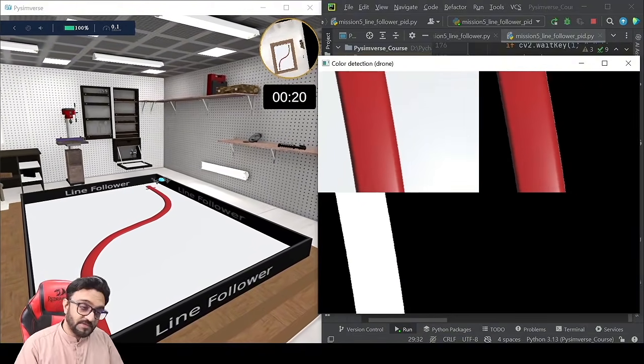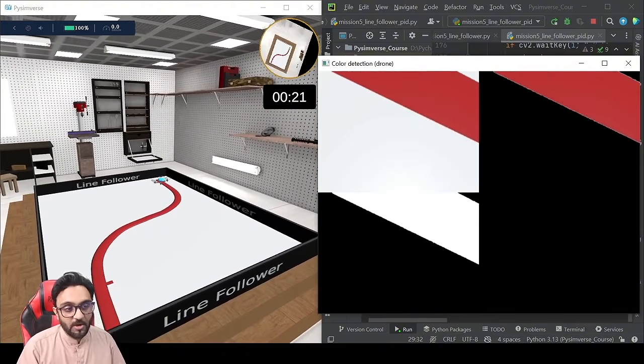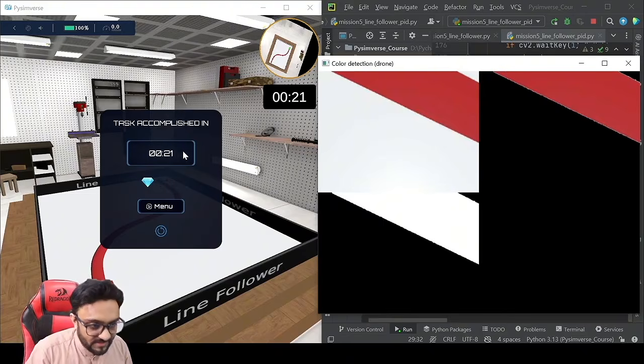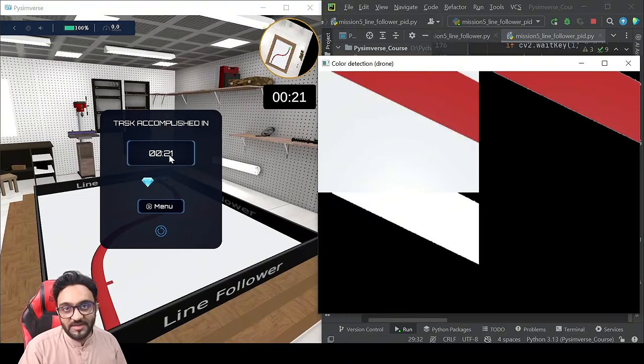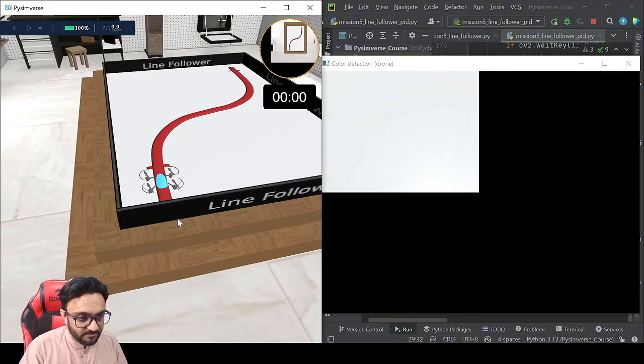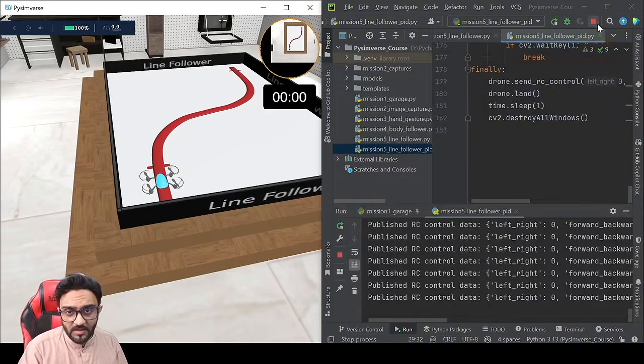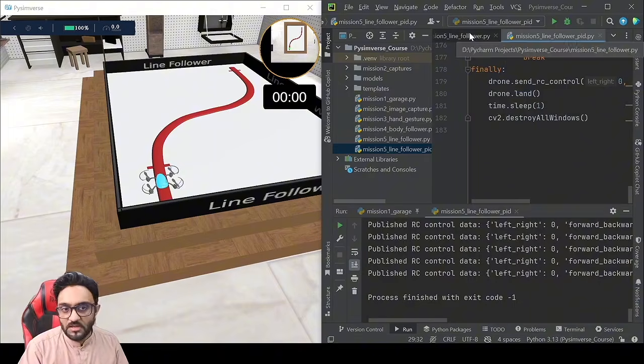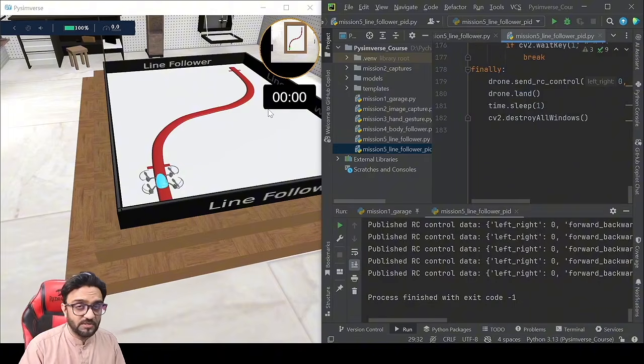Now, this is the best part. You can optimize it as much as you can and then get the better results. So check how much time do you get. So the lower, the better. So you can even check your ranking, world ranking, and you can improve that as well. So this is basically our line follower. I have used PID for that, and you can see the results. If you tune it better, if you try other techniques, if you improve it, optimize it, then you will get some better results with this.